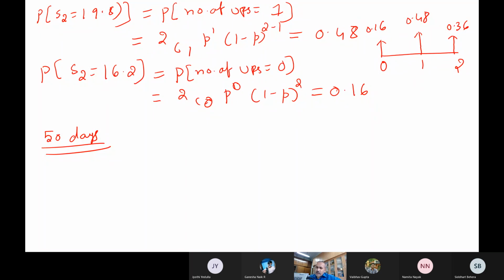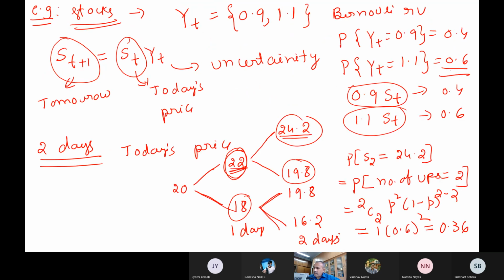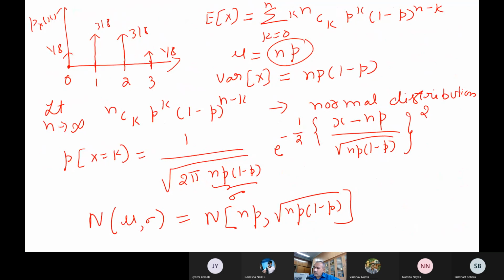But what is the guideline you can follow? What's the easiest way when n is large?